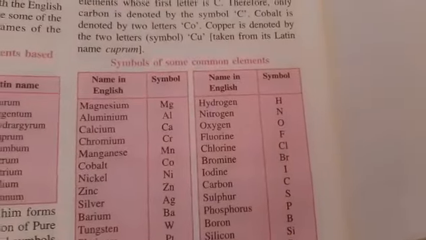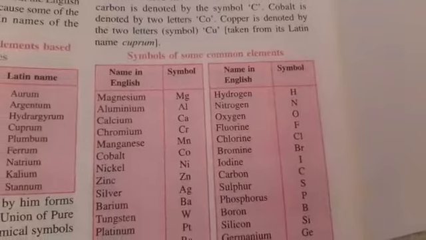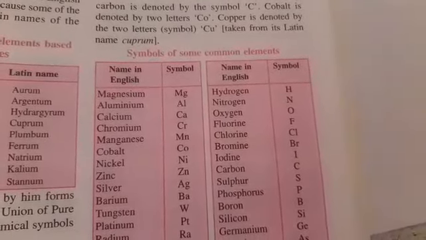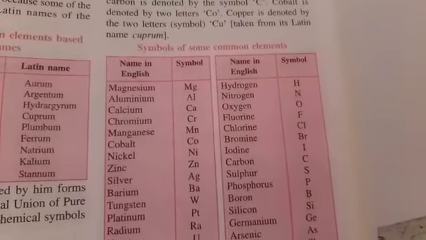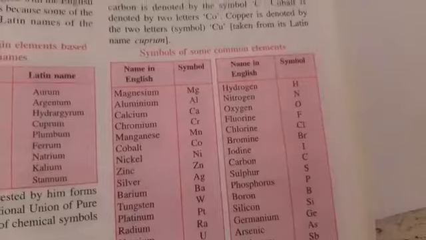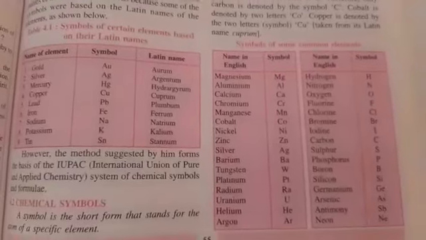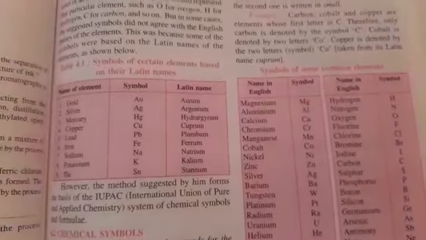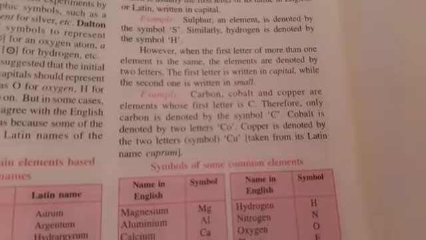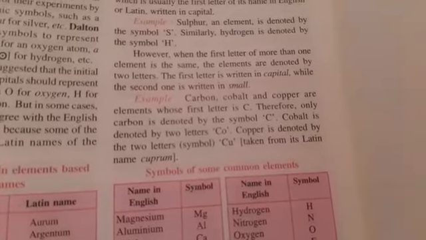If you see here, we have certain symbols given for the elements, like hydrogen is represented by capital H, nitrogen by N, oxygen by O, fluorine F, chlorine by Cl, and the rest. If one element is there, its first letter is taken, but later it was found that there are a large number of other elements whose first alphabet is similar.